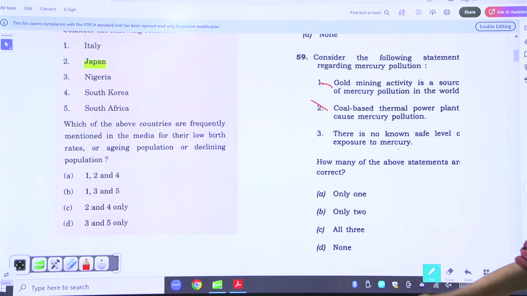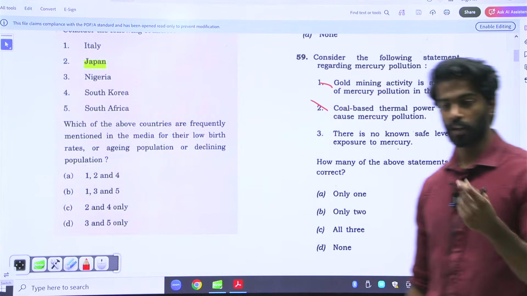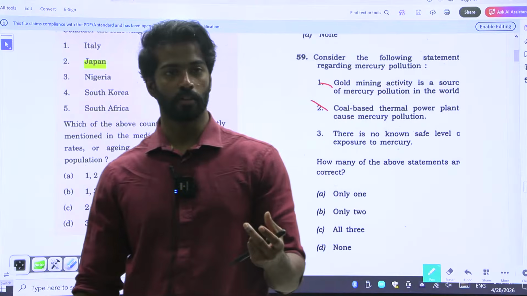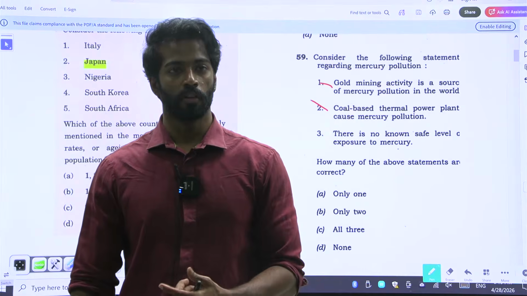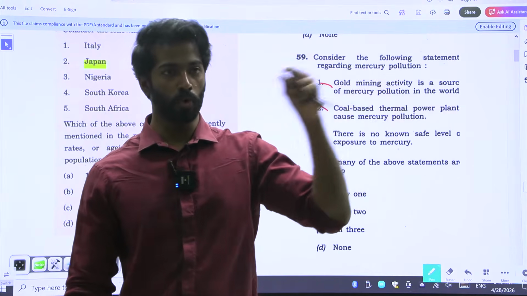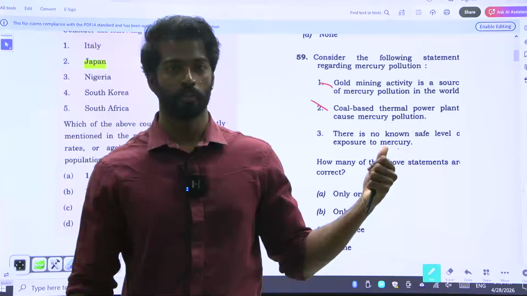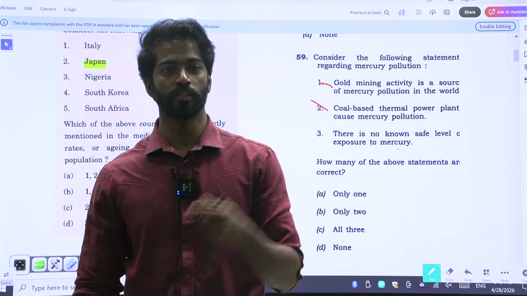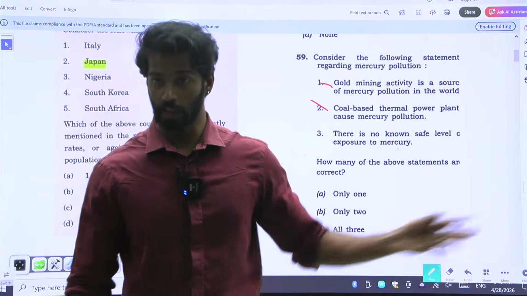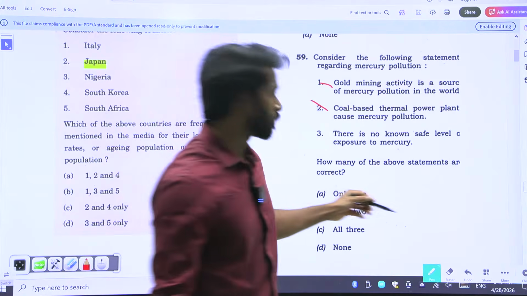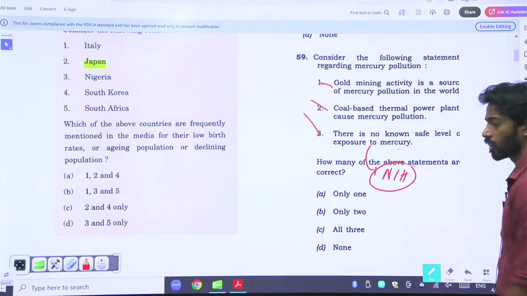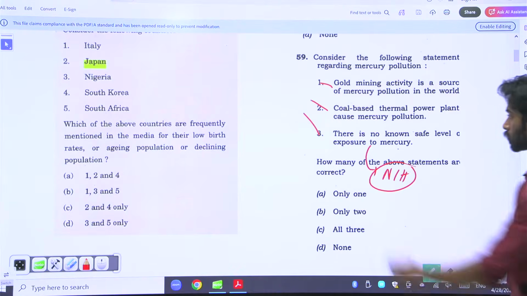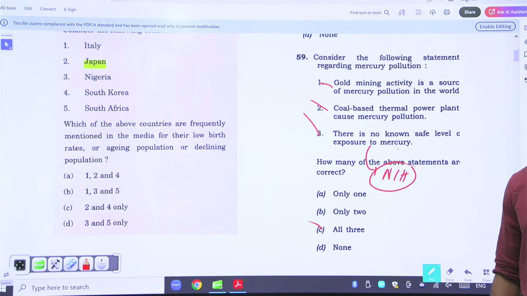There is no known safe level of exposure to mercury. Now here, the National Institute of Health has conducted a survey and said that there is no safe level of mercury at all. So actually, this is a right statement. But if you go with elimination techniques, it would be a wrong statement. Elimination techniques say that "no" is extreme. There's no extreme statement at all. But here is it working? No, it's not working. But the statement is right. NIH did a study and said that there is no safe level of mercury. So all three are right here. Sometimes you need to go with understanding and knowledge only.